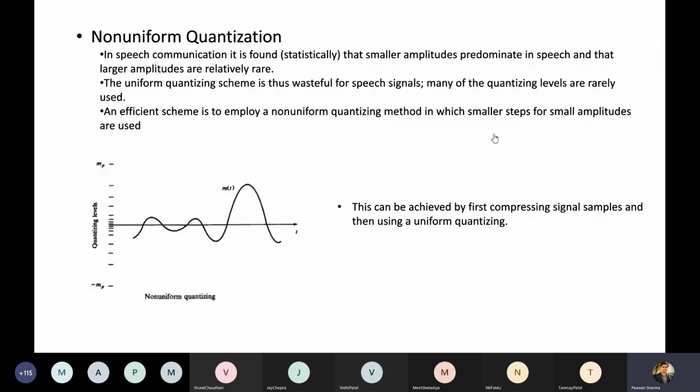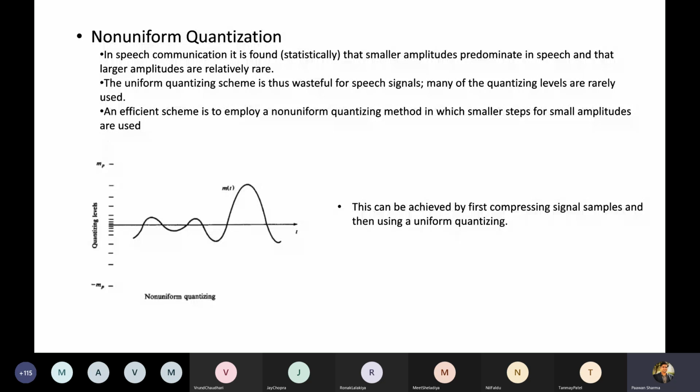Siddharaj Rathod. Ronak. Saket. Saket, can you tell what is non-uniform quantization?